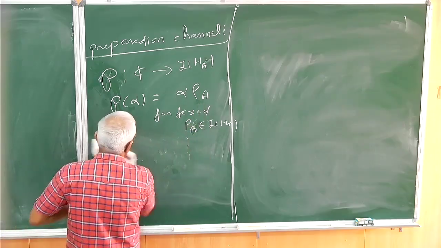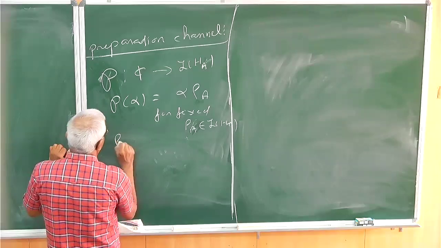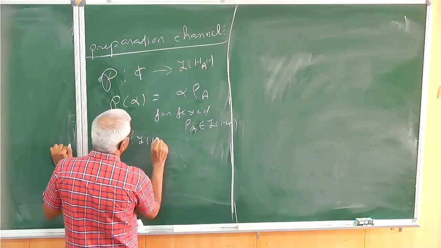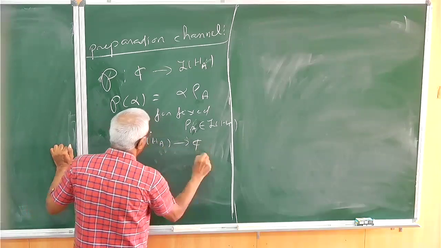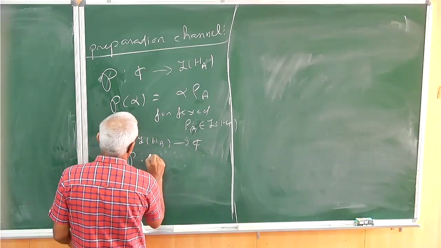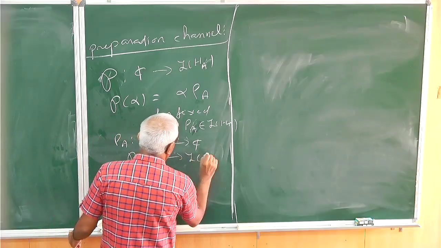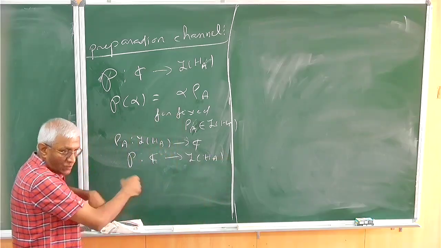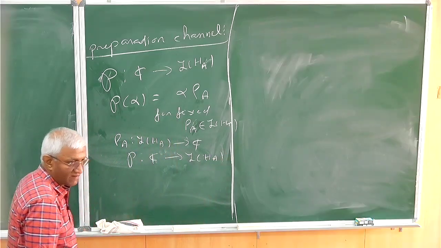So why it is true is the following. Rho A is from L of HA to C. Our P is from C to L of HA. The roles of the Hilbert spaces are reversed.